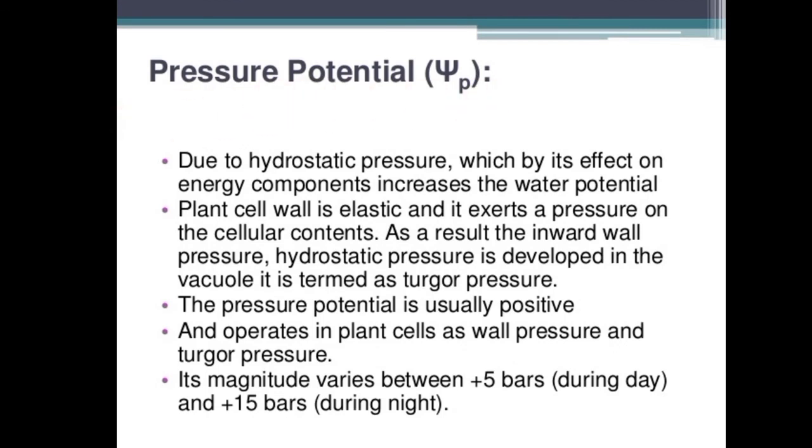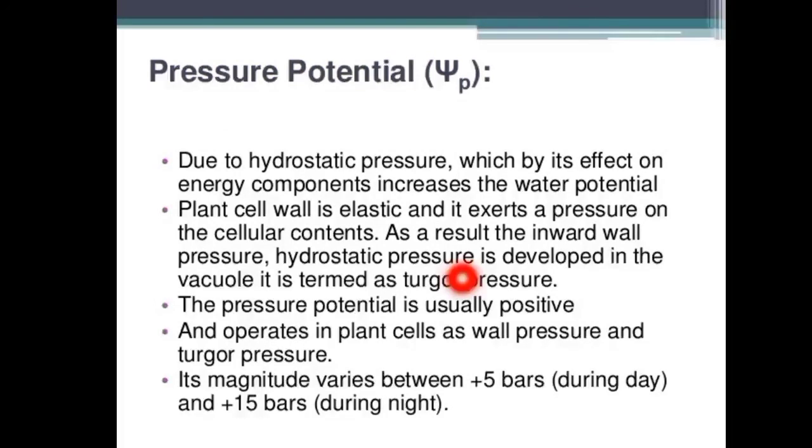Next one is pressure potential. What is this pressure potential? It refers to the pressure exerted by the rigid and elastic plant cell wall on the protoplasm during the turgidity of the cells. It has a positive value and is equivalent to the turgor pressure or the wall pressure, and the pressure potential is zero in unvacuolated cells and plasmolysed cells.